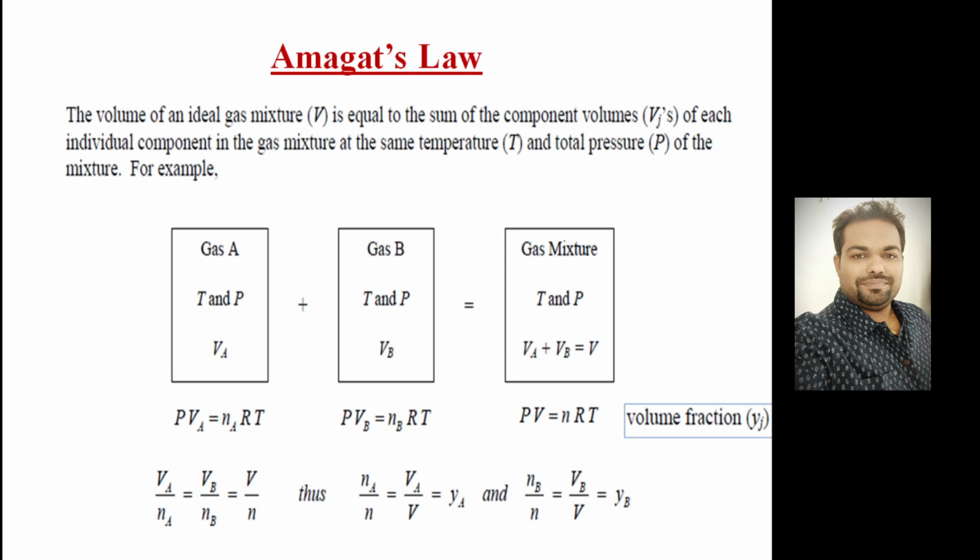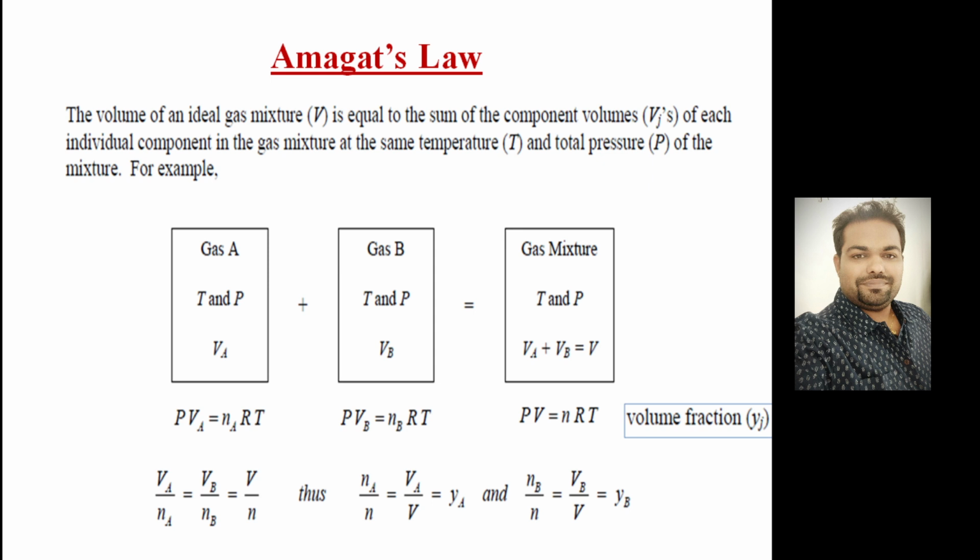Then later on Amagat's law came. The statement of Amagat's law is that the volume of an ideal gas mixture V is equal to the sum of the component volumes of each individual component in the gas mixture at the same temperature and at the total pressure of the mixture. So this is almost similar to Dalton's law of partial pressure. Here it has been given about the volume.